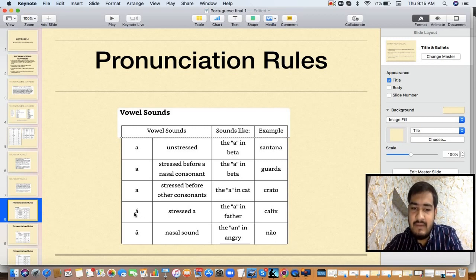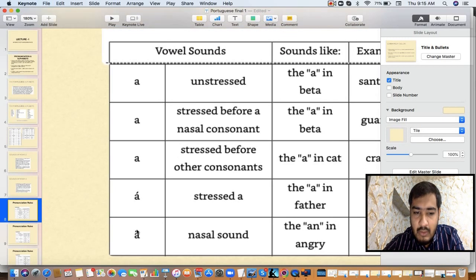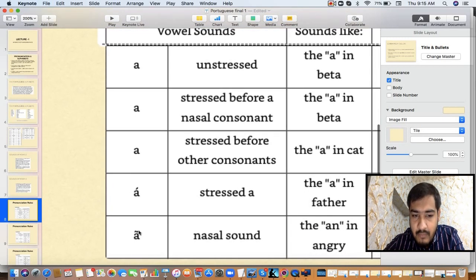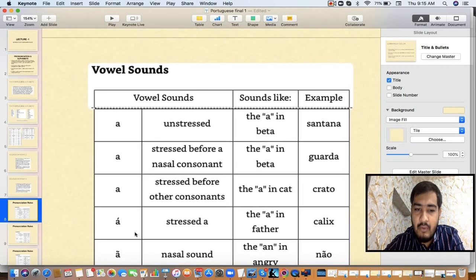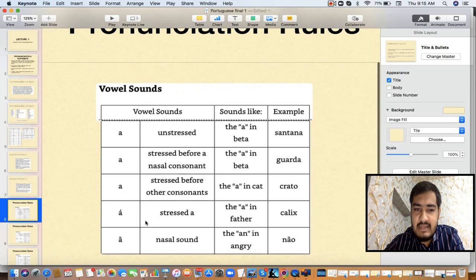So as such, no difference. Only you can understand some extra letters are there, and you have to remember the spelling accordingly. Whichever word has an accented letter, you have to remember with its spelling properly. And if you see on the top of A, this is called tilde. You will see it on your keyboard. All these letters are present.